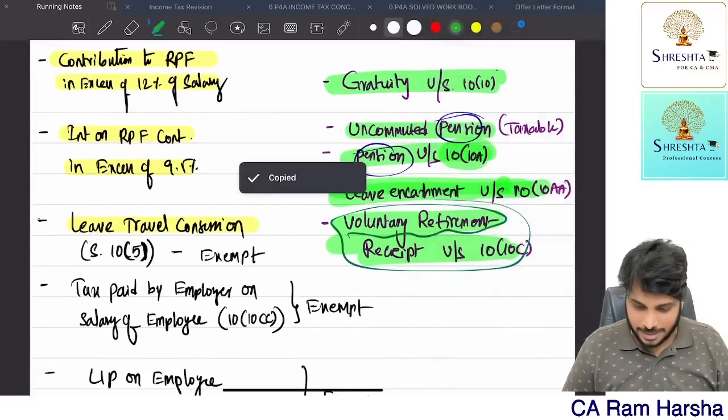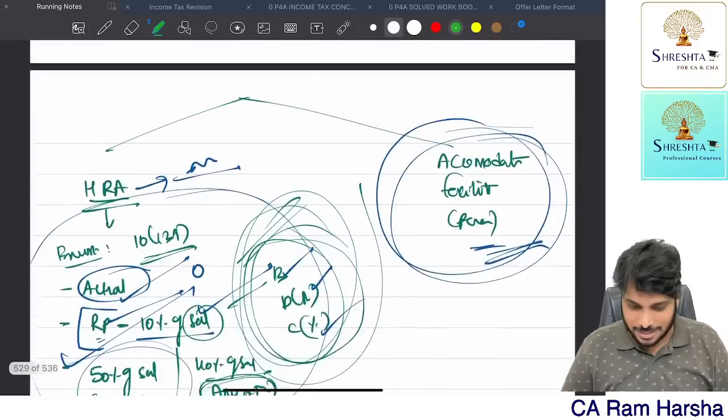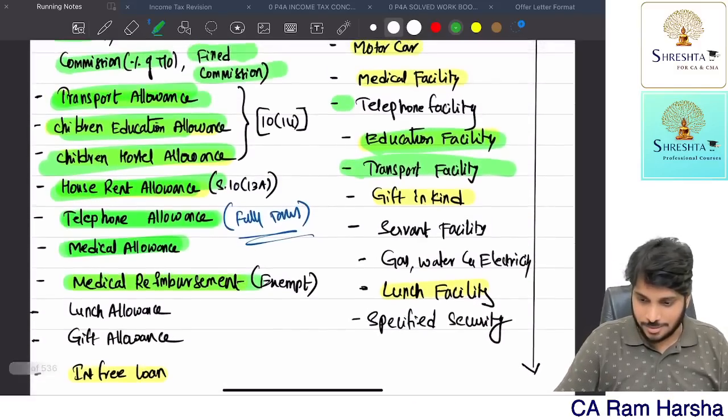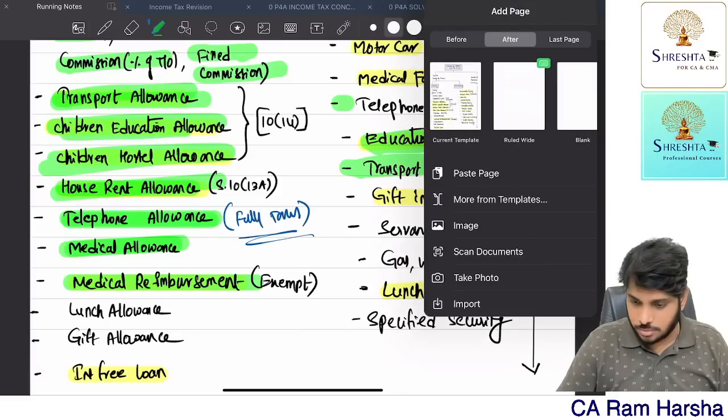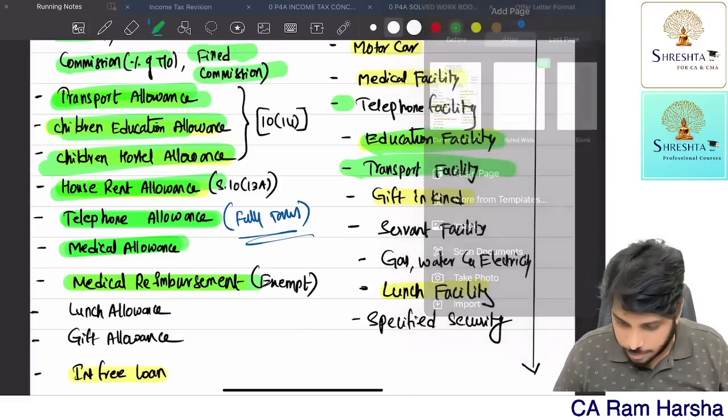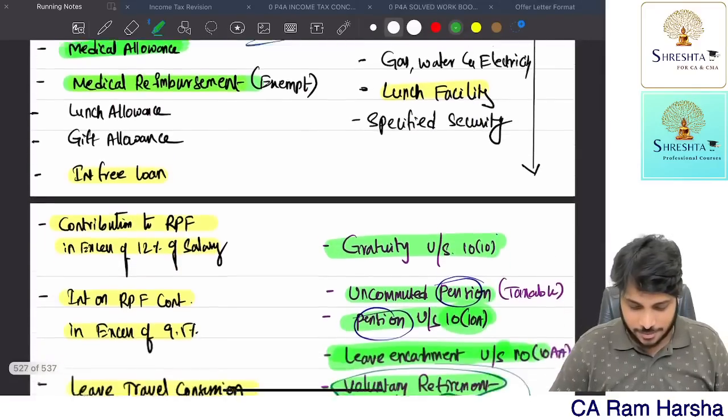Copy the page. I will paste it below that. Paste page. Yes, continuation. That's it.